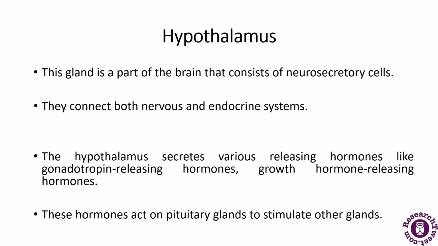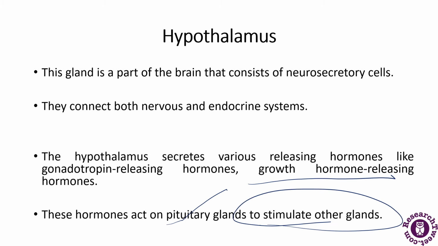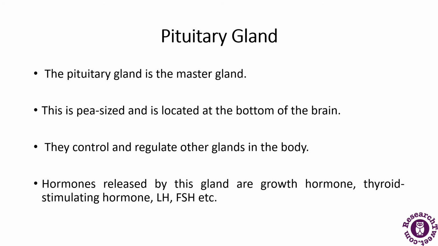The main job of the hypothalamus is to tell your pituitary gland to start or stop making hormones. It secretes various hormones like gonadotropin releasing hormone and growth hormone, and acts on the pituitary gland to stimulate the other glands. So this was about the hypothalamus.